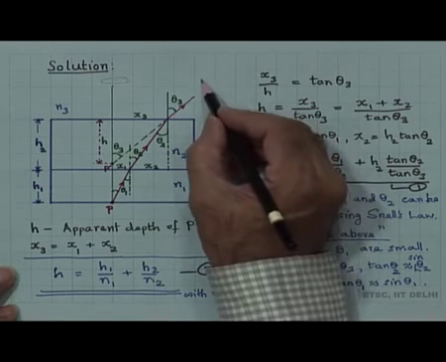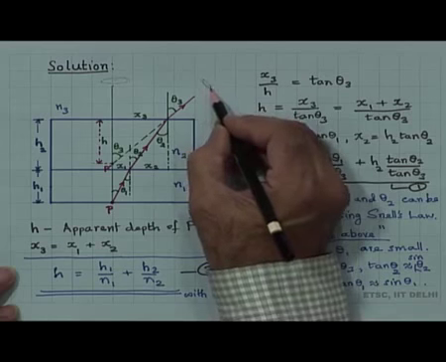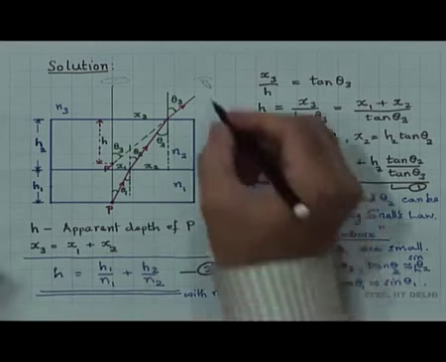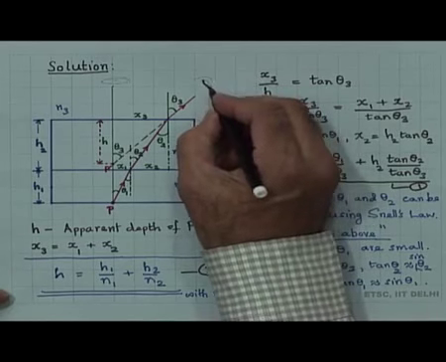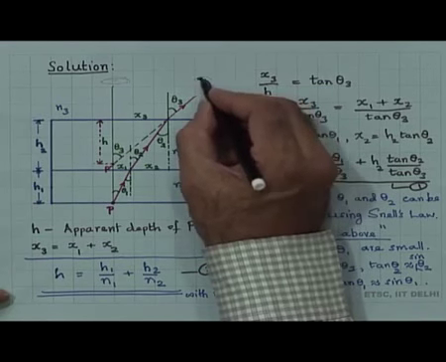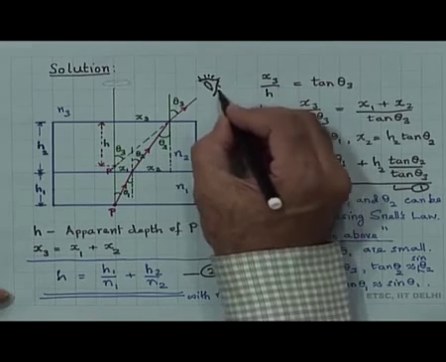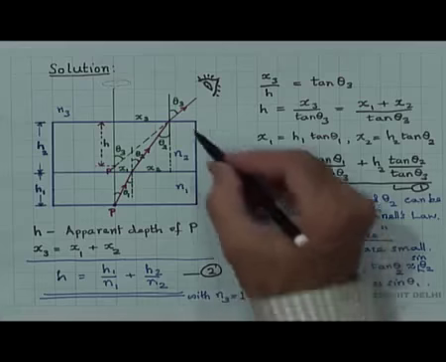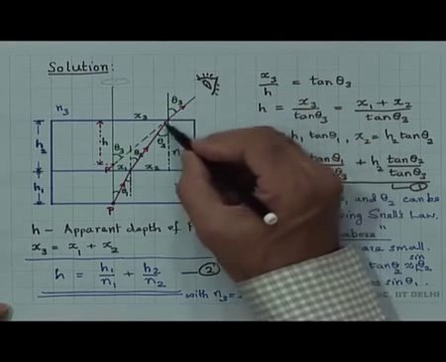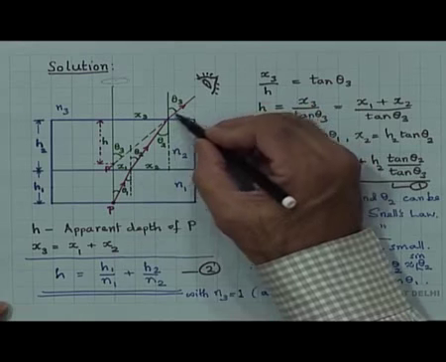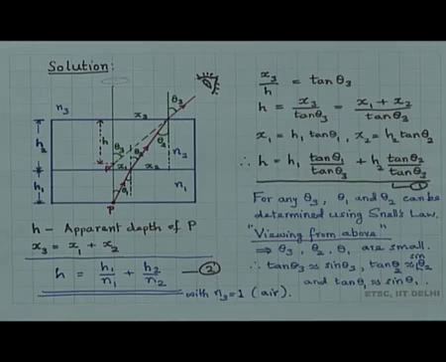If the eye is here, let me draw an eye there. So, here is the eye, observing this point, which is coming at an angle theta 3.